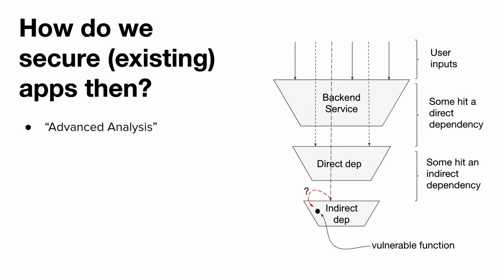There are some vendor companies working in this problem space right now. They call it advanced analysis, which ultimately is a combination of two things. From the static analysis perspective, it's using control and data flow graphs to figure out whether a vulnerable function is ever being called. And from the dynamic analysis perspective, they have some code instrumentation to also figure out when a vulnerable function is actually being called at runtime. But unfortunately, none of these solutions panned out in our environment for multiple reasons, so we had to come up with our own.